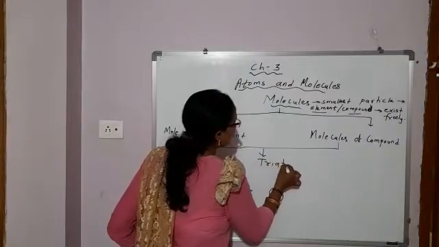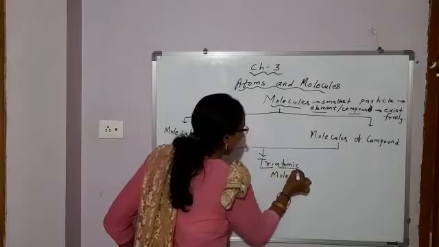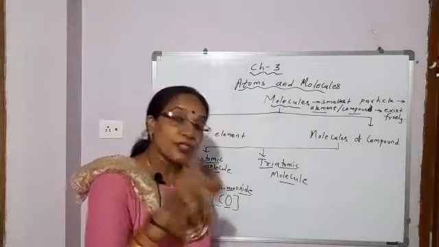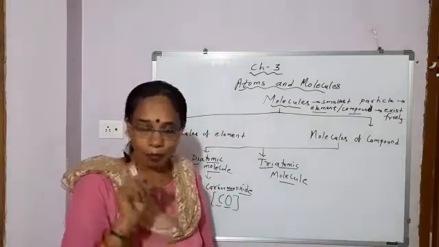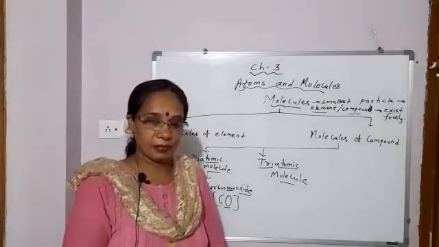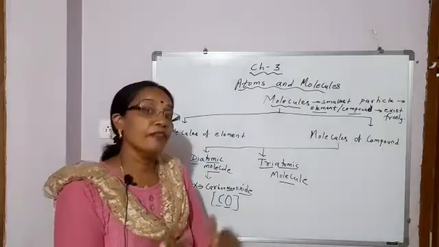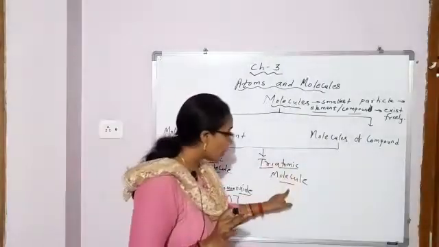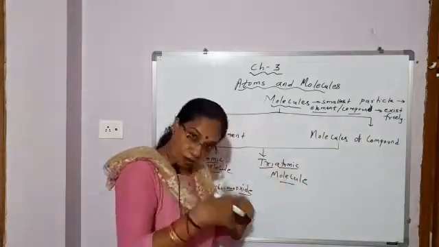triatomic molecules. Tri means three atoms, molecules with three atoms of different elements. Two or more different elements combined together in fixed proportion by mass and can exist freely. That will be a triatomic molecule under molecules of compound. So a molecule with three atoms of different elements.